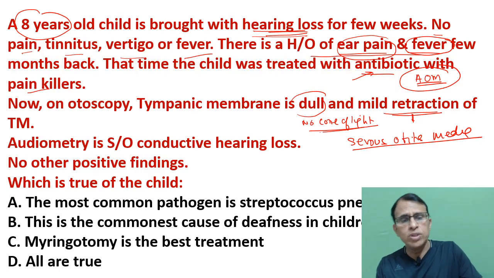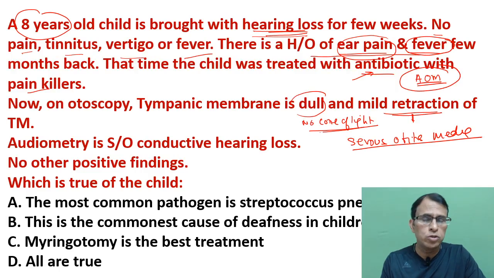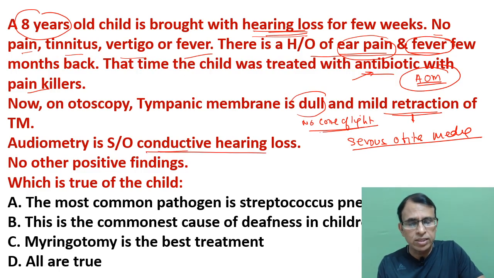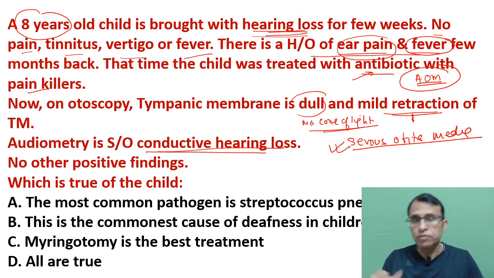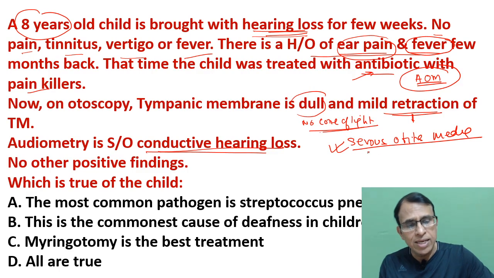And obviously, in both these conditions, whether it is acute otitis media or serous otitis media, both will give rise to conductive hearing loss. So that's obvious now, and there is no other positive finding. So basically, they're asking you that in serous otitis media, which of the following is true? Now, serous otitis media is a sterile fluid.